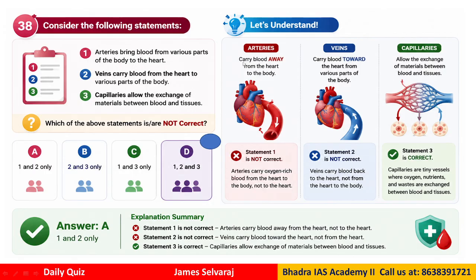Actually, if you see, the arteries carry blood away from the heart to the body, right? And the veins carry blood towards the heart from the various parts of the body. So we need to be very clear which statement is correct and which statement is not correct. So to be very clear, here the particular answer would be statement 1 and 2 are not correct and statement 3 is correct. So our question is which is not correct. So the answer would be A.